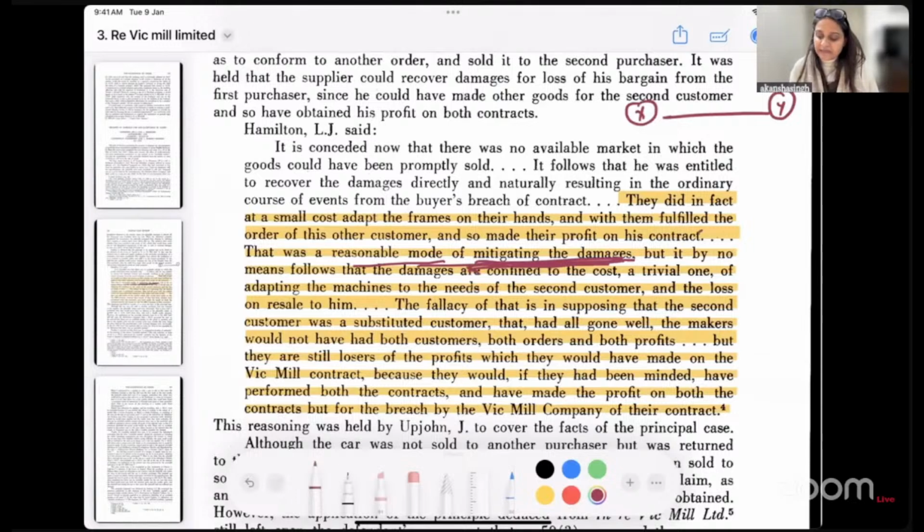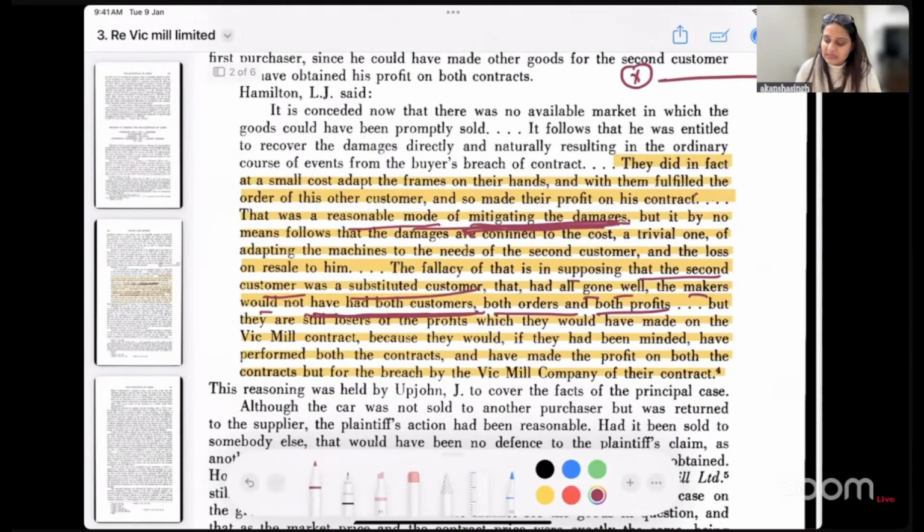So the fallacy of that is in supposing that the second customer was a substituted customer. You are misconstruing when you say that the second customer is a substituted customer. Had that gone all well, the makers would not have had both customers, both the orders, or both the profits. But we do not follow that. We say that if they had been minded, they would have performed both the contracts and have made the profit on both the contracts, but for the breach by this particular milk company of their contract.